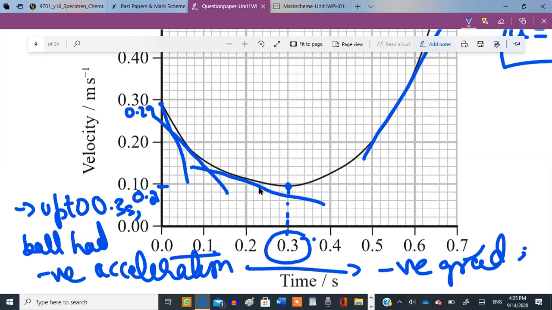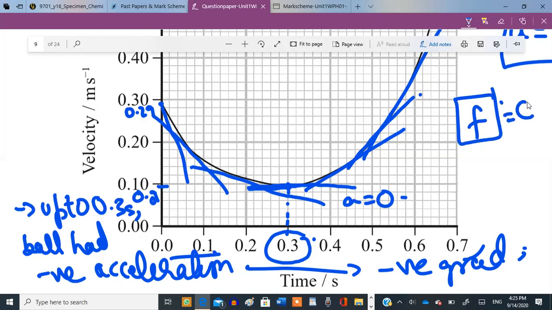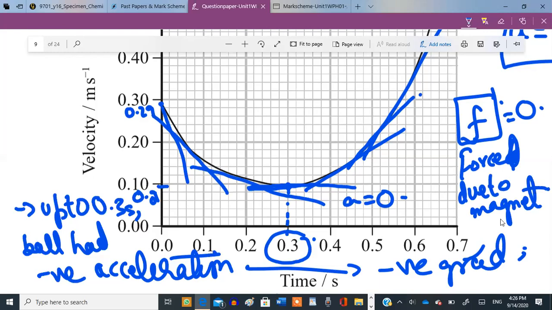Then at 0.3 seconds, the acceleration became zero. And after that, the acceleration becomes positive because the frictional forces might have become zero after it. And the only force, or the net resultant force applied on the ball bearing, would be the force due to the magnet after this particular time period of 0.3 seconds.